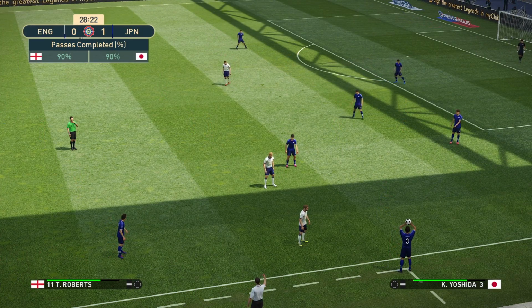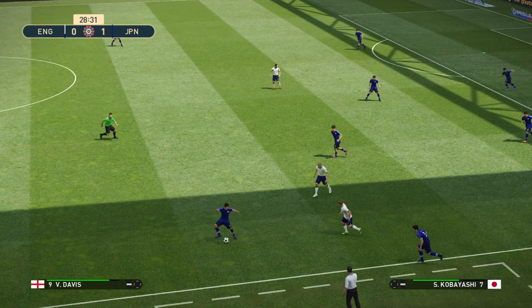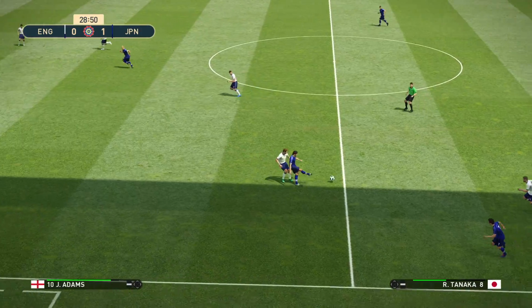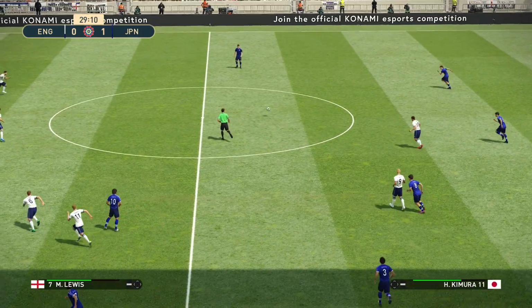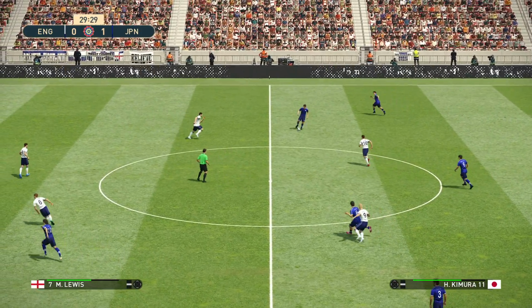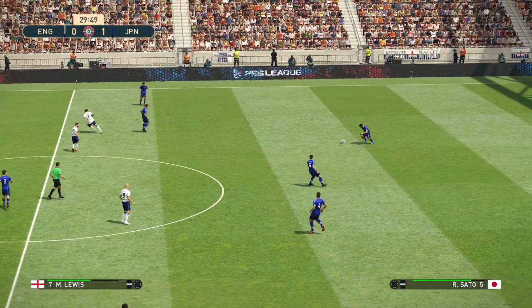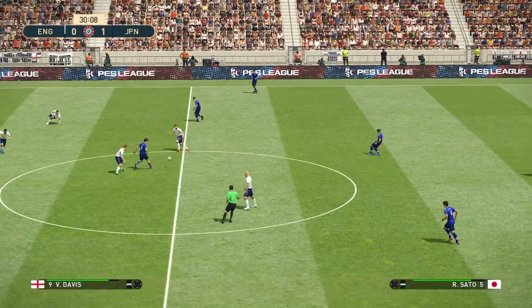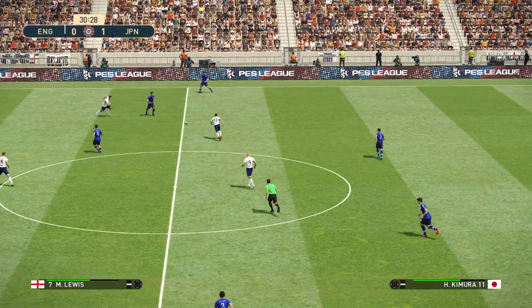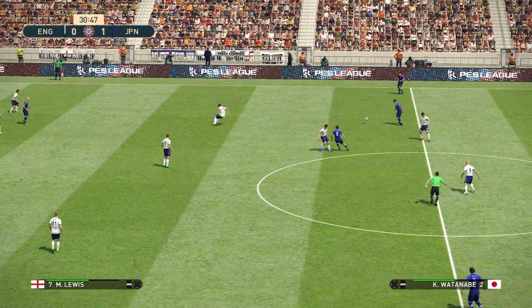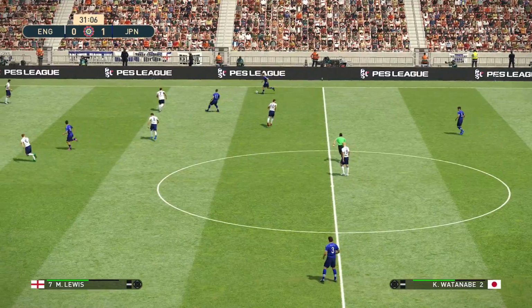Japan desperate for a victory. Level on points with Brazil at the bottom of the table. Japan have a better goal difference. A win here would relieve some of the pressure they're feeling right now. Here's Watanabe.